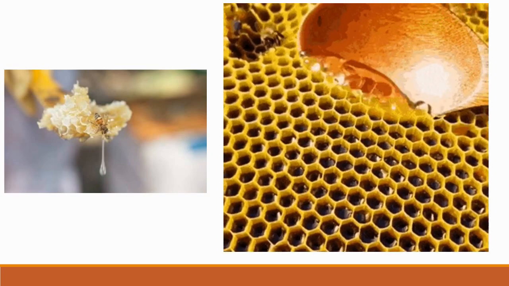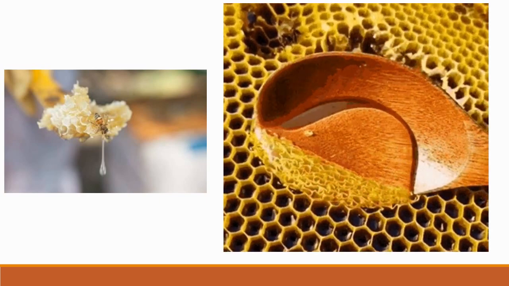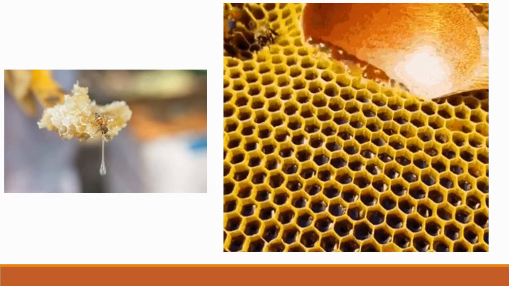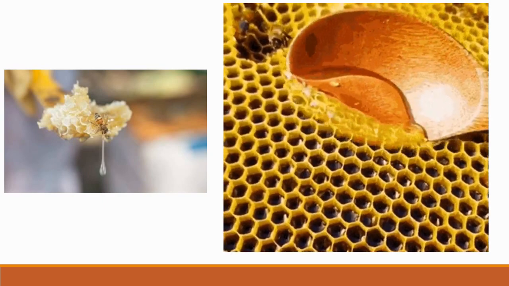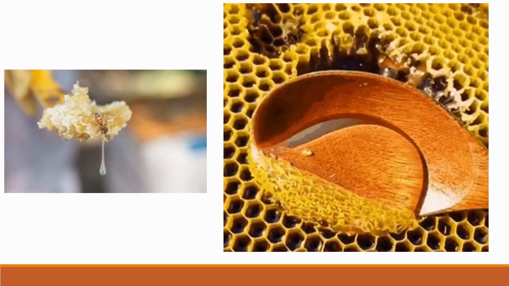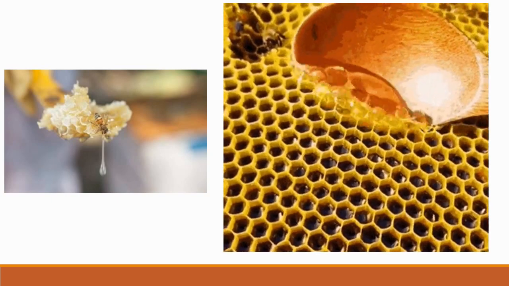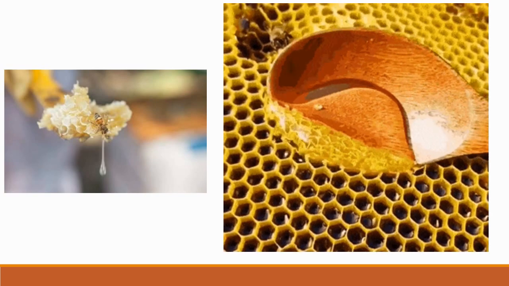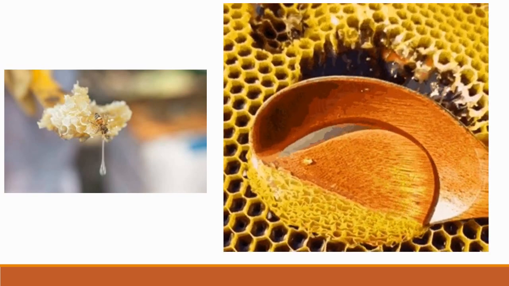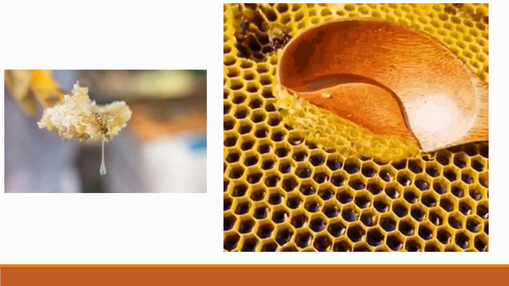Can you tell me the meaning of monologue? A monologue is a speech delivered by one person. Now, my next question is what material honeybee used to build their house? Answer. Honeybee used beeswax to build their house. Now, name the house of a honeybee. Honeycomb. Very good.